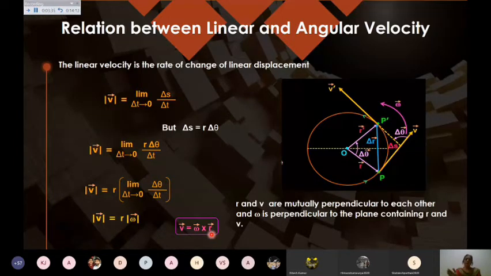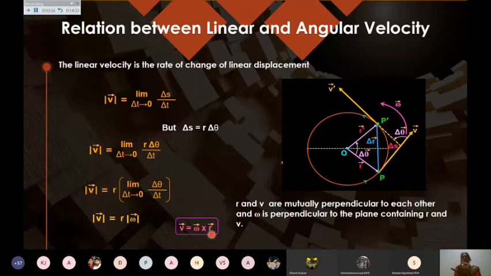If my particle is moving in the anti-clockwise direction, the direction of omega is up. Now I am using the right hand rule, taking one as the angular velocity and one as the radius, and this will give me the direction of your v vector, which is the linear velocity.